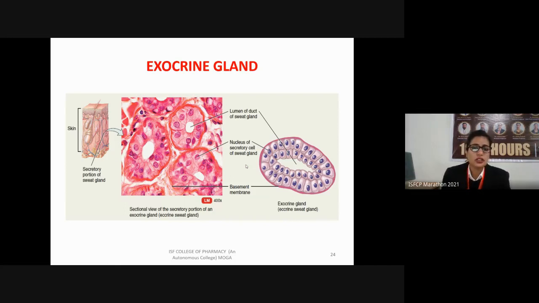It lies beneath the epidermis of the skin, in the dermis of the skin, where these glands are present. The glands have various types of ducts. We can say that the circular structure denotes the ducts. These ducts have an empty space inside that is known as the lumen. So this is the transverse section of a lumen which has multiple layers of cells.